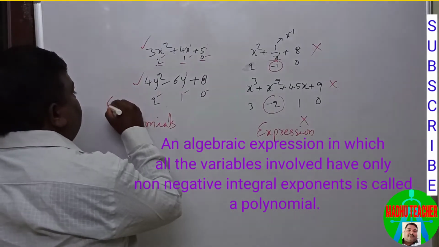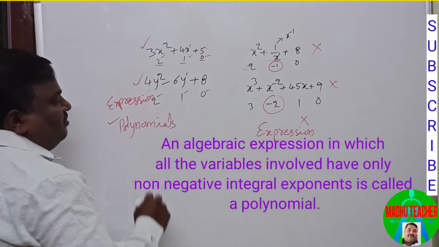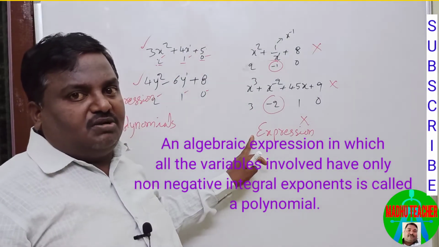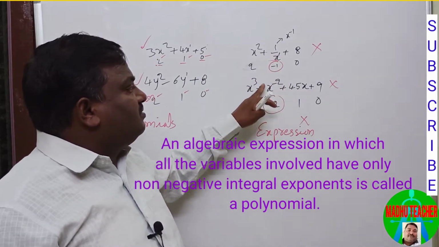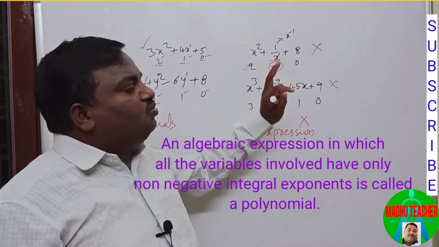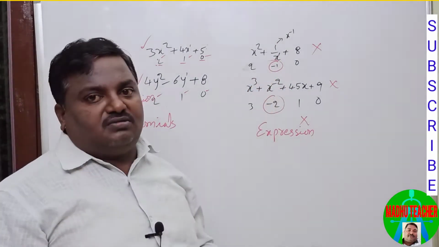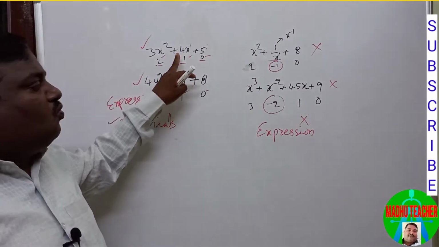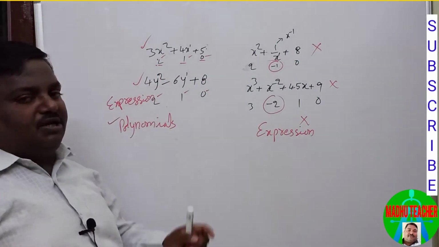These two are only expressions, not polynomials, because these variables or terms have negative integral powers. So what is the definition? An expression whose variables have only non-negative integral powers is called a polynomial.